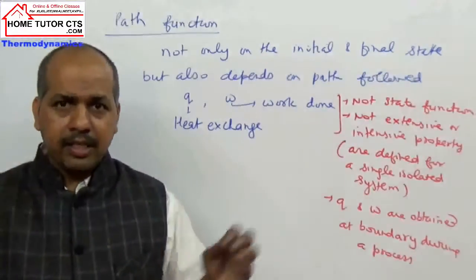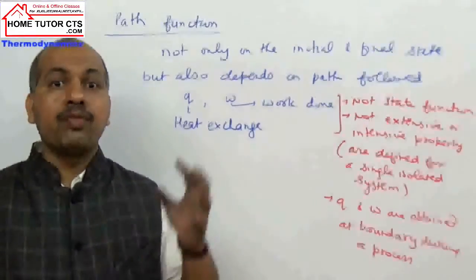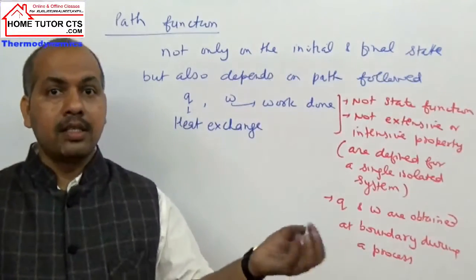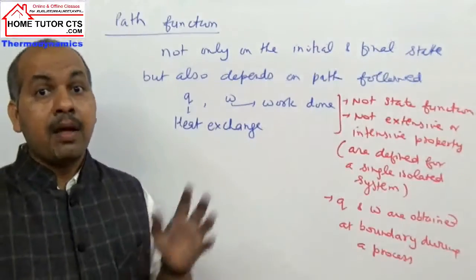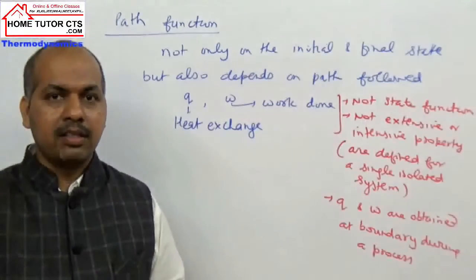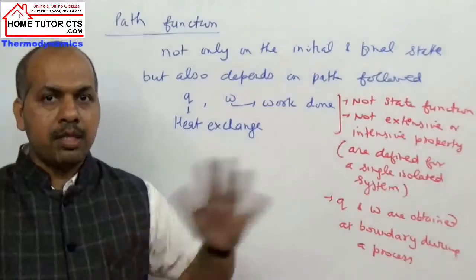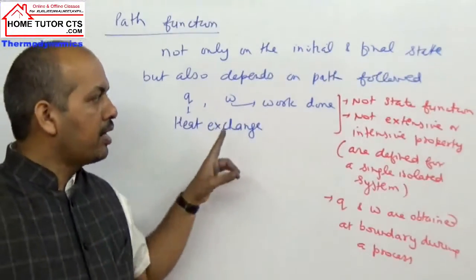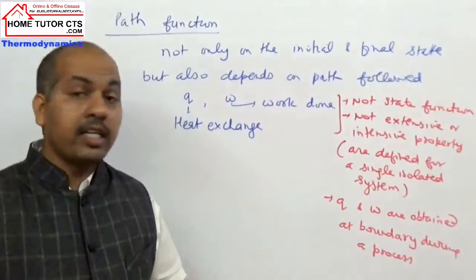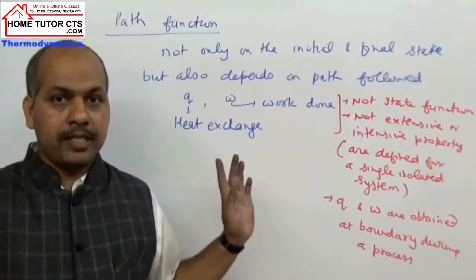Yes. Mass? Yes. Volume? Yes. Can we define kinetic energy? Yes. Can we define energy of any form? Yes. But can we define its work? Can we define the Q until something happens? So work or Q are given or observed only at the boundary during a process.